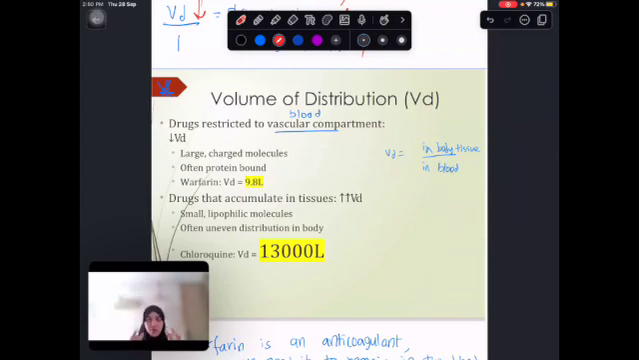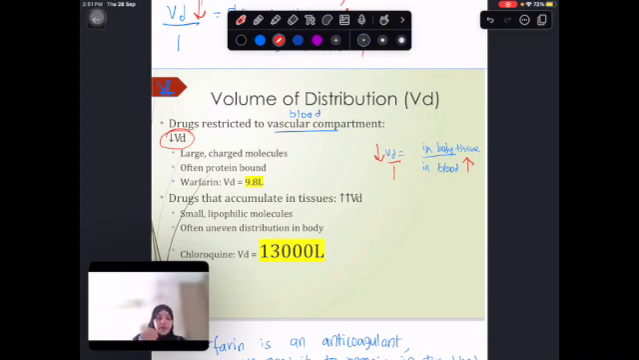Now, based on what I explained, you can understand the whole thing that is going to be written here. Drug is restricted to the vascular compartment, meaning the drugs are mostly in the blood. Let's look at the equation that we have just learned. If the drug is going to be mostly in the blood, this means this increases. Yes? If this increases, what happens to the VD? Decreases. Inversely proportional. Numerator, denominator. Right? So as we can see here, VD is low.